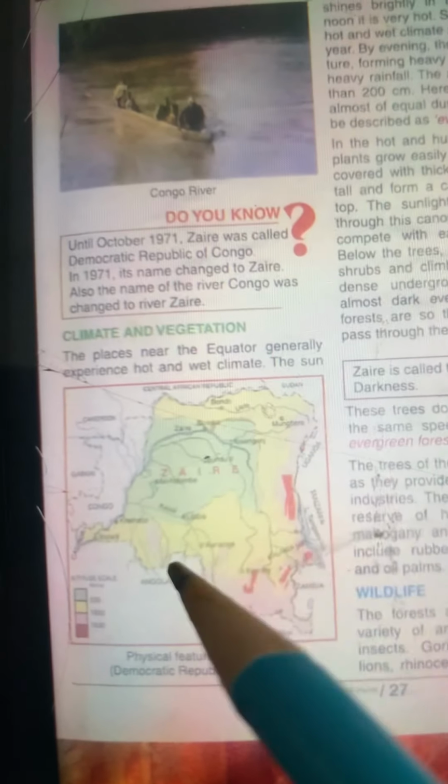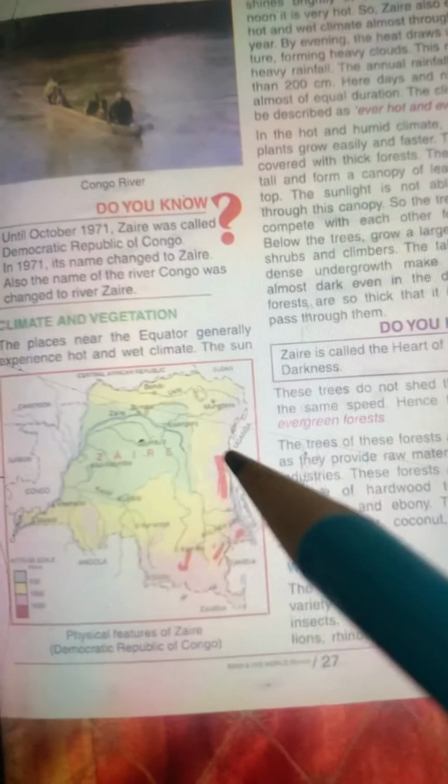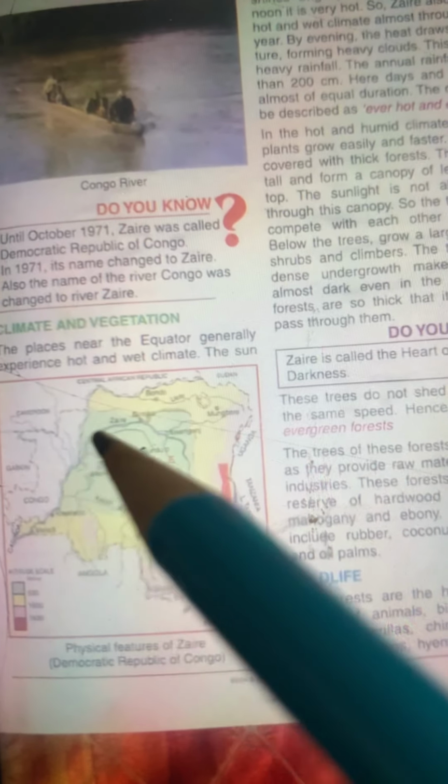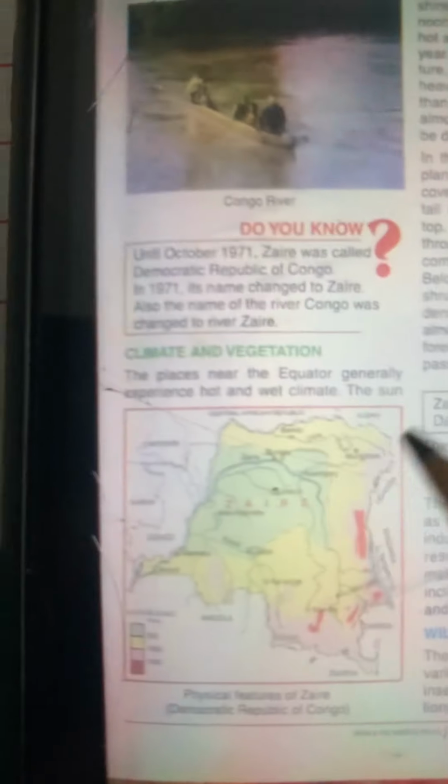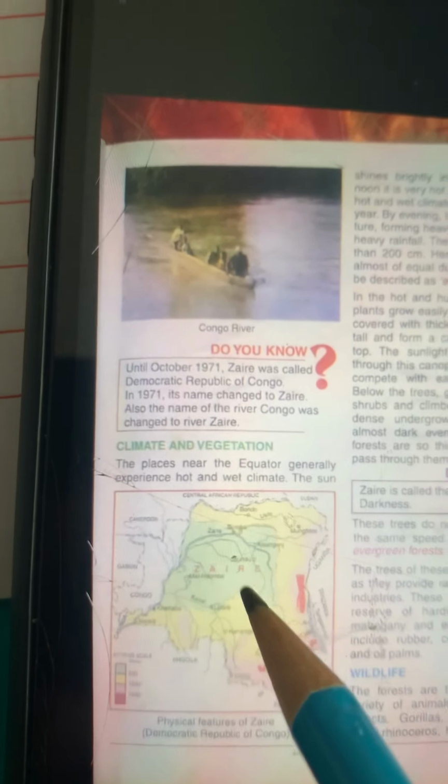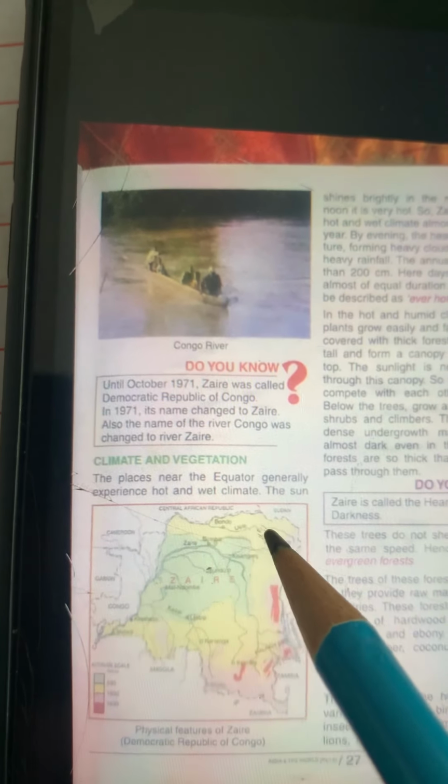Let us have a look at this map also. This is Zaire, and it lies in the basin of river Zaire. As I said in the beginning of the lesson, the name of the river is also Zaire. And this country gets its name from that river also. So see, children, look, river Zaire, and so many tributaries.